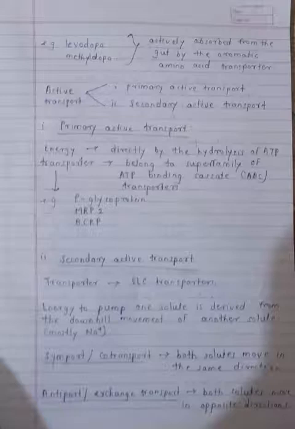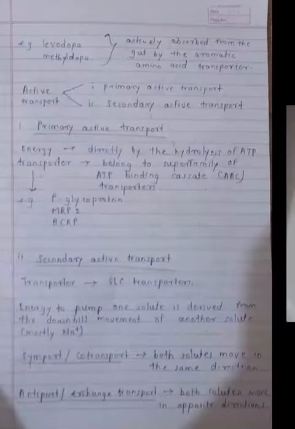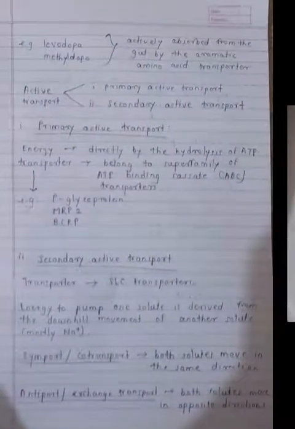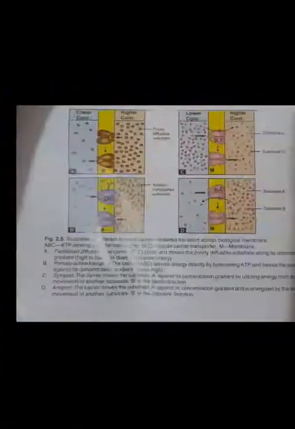The transporter is the SLC transporter. Energy to pump one solute is derived from the downhill movement of another solute. Secondary active transport is classified into symport and antiport. In the symport, both solutes move in the same direction, and in the antiport, both solutes move in the opposite direction. And vesicular transport is classified into endocytosis and exocytosis. So this is about the transportation of the drug.